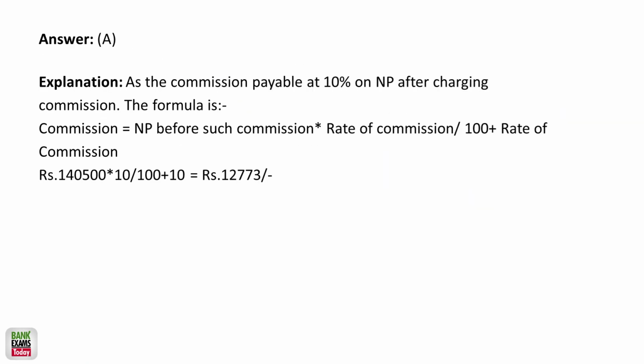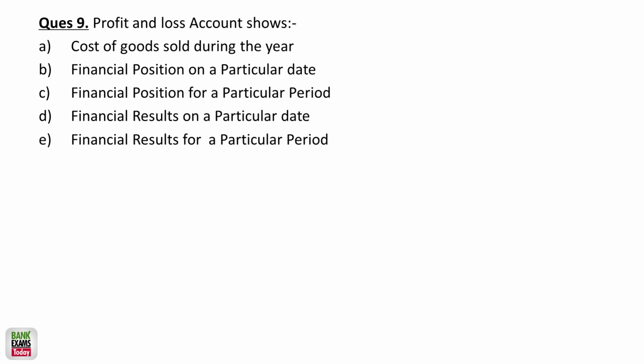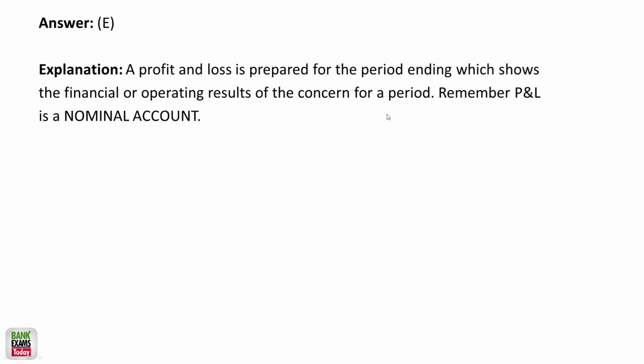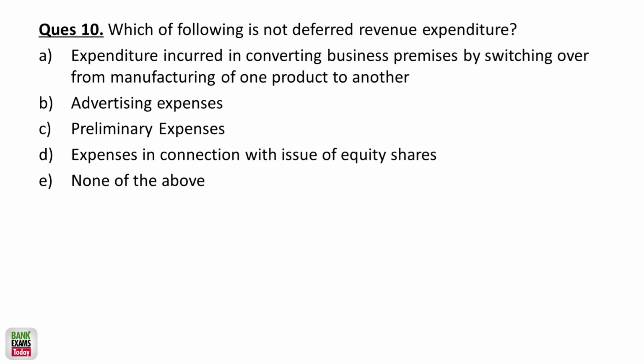It's similarly explained here. So, the profit and loss account shows what? The balance sheet is there for the financial position. Obviously, the first one is out of the picture. The balance sheet states the financial position. The financial results for a particular period are depicted by the profit and loss account. Okay. So, which of the following is not a deferred revenue expenditure?